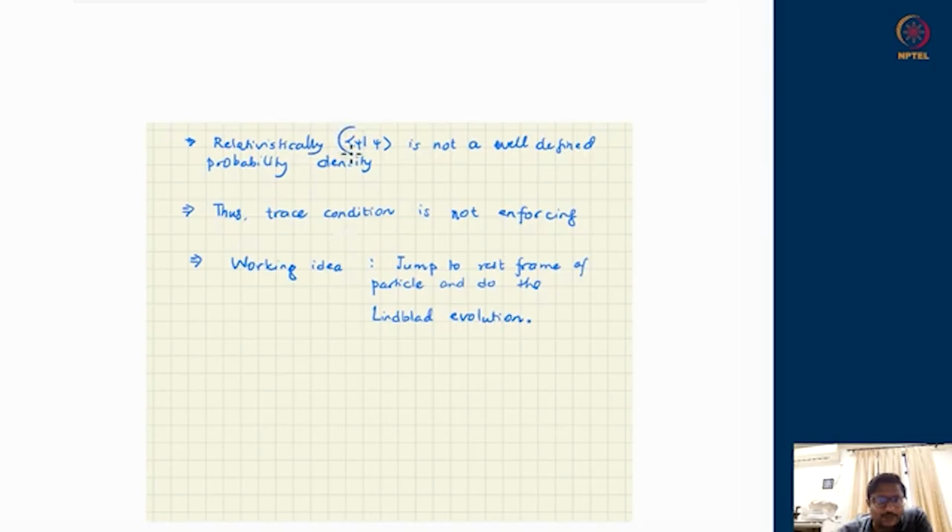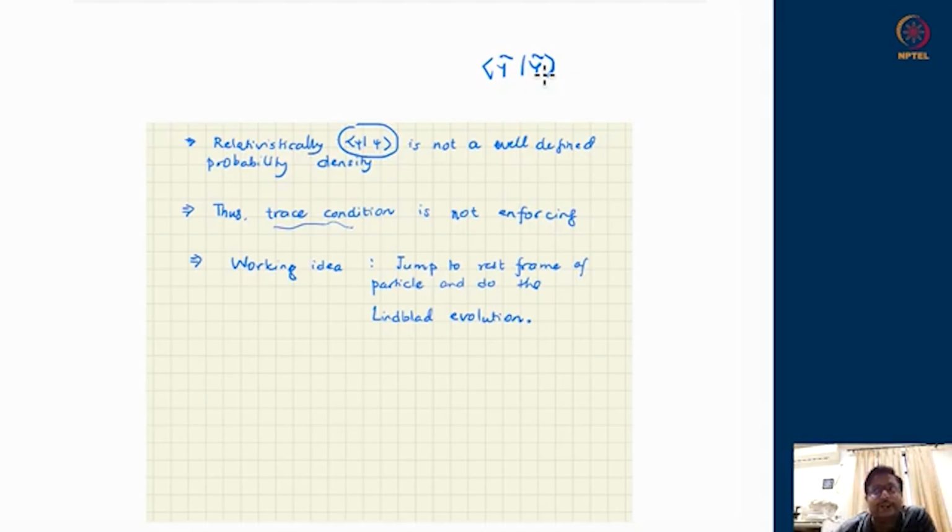As we discussed, this projection psi is not a good measure of probability, because its local value, the probability density, is not a good measure in the relativistic case. The Klein-Gordon equation does not support this definition of probability, in some sense. So therefore, the trace condition in the Lindblad formalism we learned, which was trying to protect the psi tilde trace, is suspect, because it is not really enforced for relativistic particles, as they do not comply with this definition of probability.